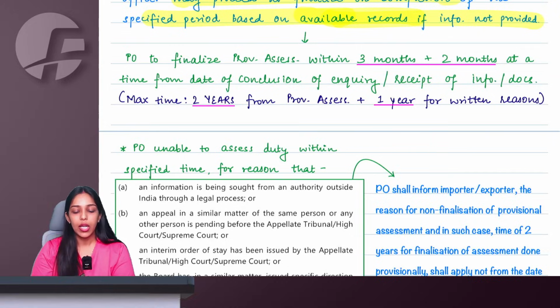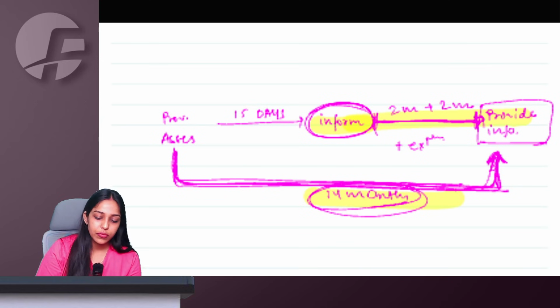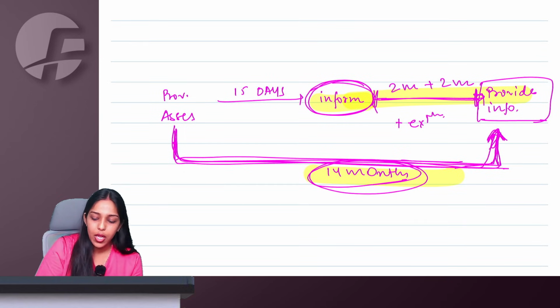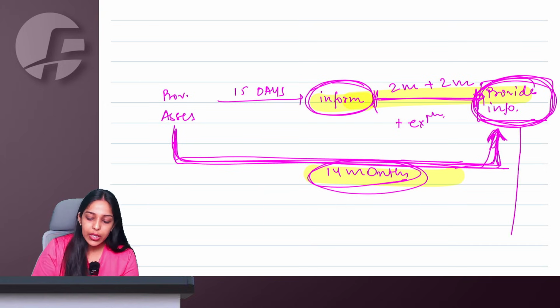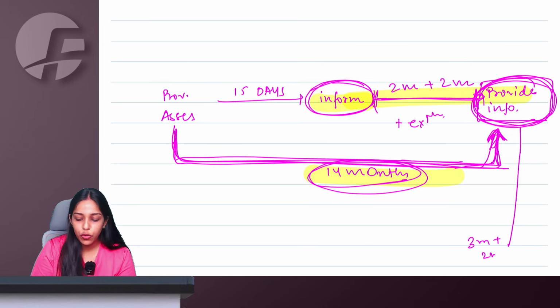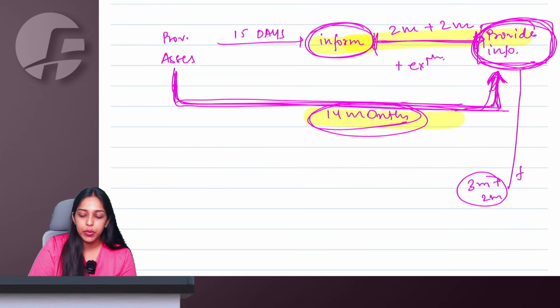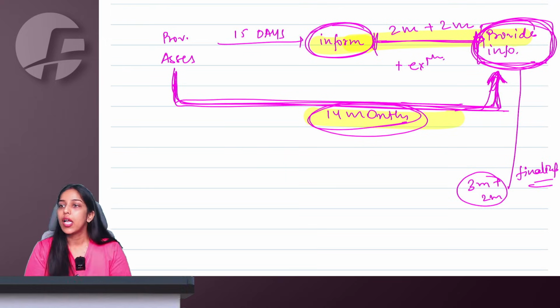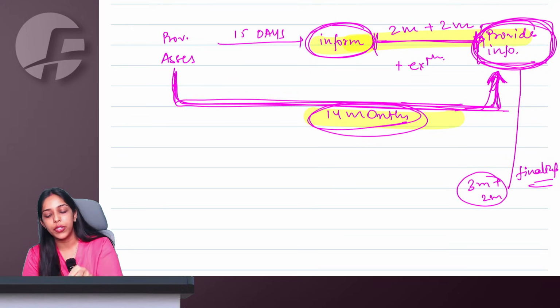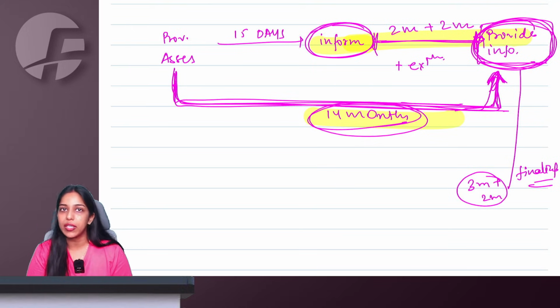Now they are saying the day on which I provide this information, within 3 months plus 2 months from here, my assessment should be finalized.